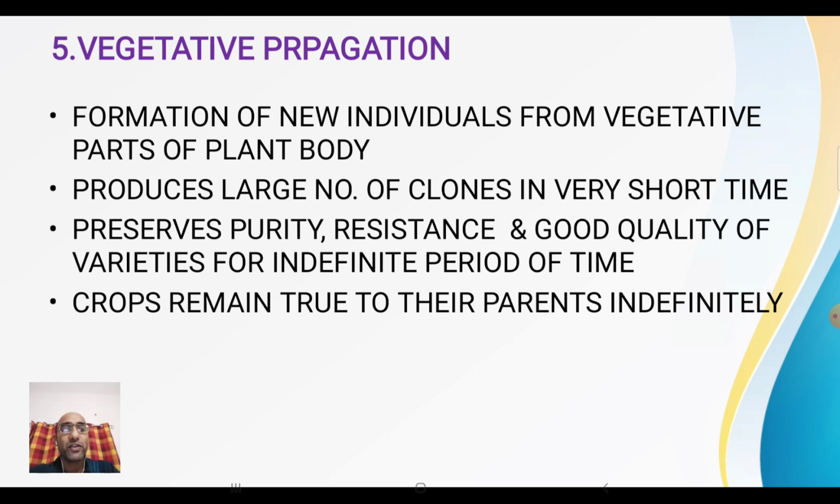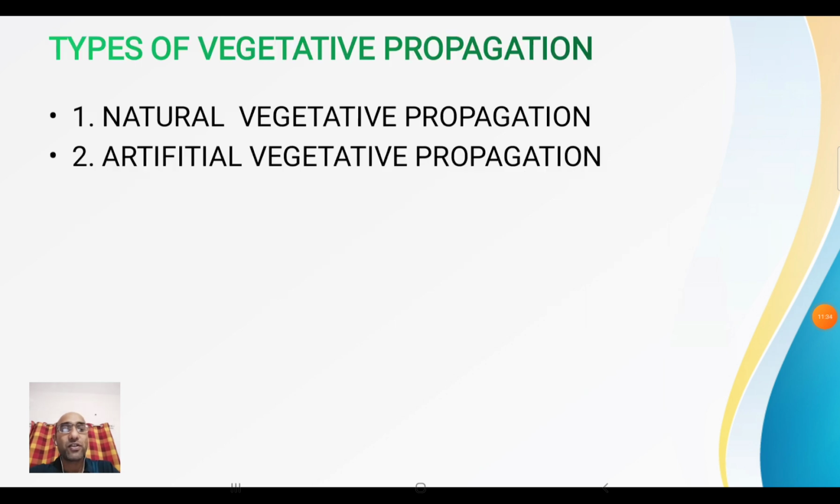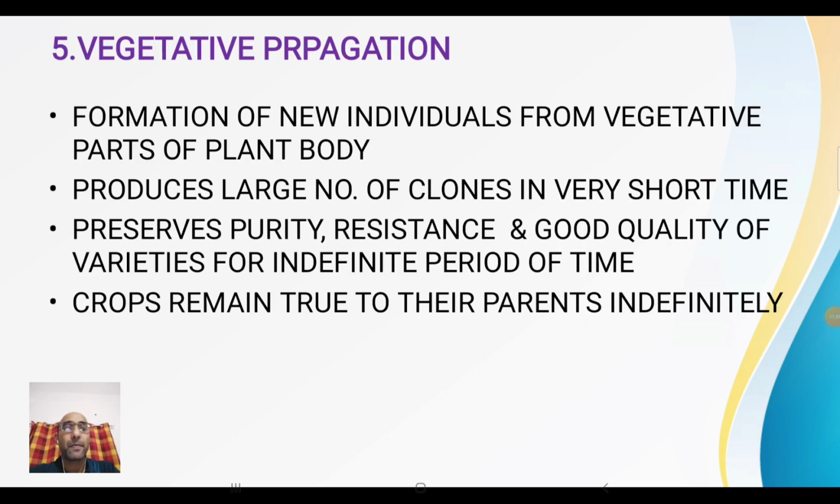Vegetative propagation. So what is vegetative propagation? Here I have left out an O, it's a spelling mistake right here. It should be O. So in vegetative propagation, formation of new individuals occurs from the vegetative parts of the plant body. You know, a plant has a vegetative part and a reproductive part. The reproductive part is the flower, and the vegetative part is root, stem, leaves, etc.